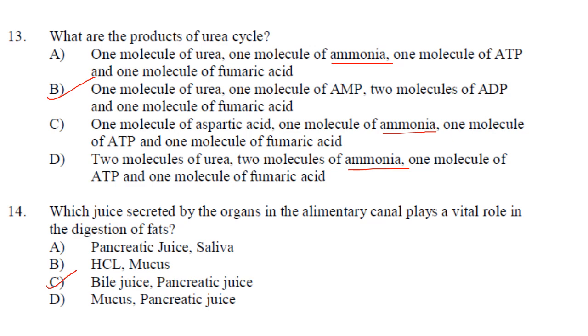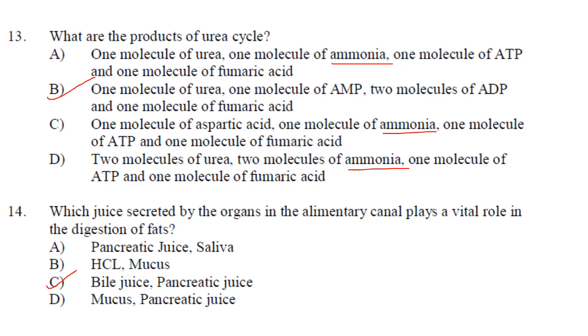Then what are the products of urea cycle? So urea cycle is the process of conversion of toxic ammonia to less toxic urea. So if you see option A, they have told one molecule of ammonia is liberated. No. Option C also tells ammonia being liberated. Option D also gives ammonia being liberated. So that cannot be the answer. So option B is the answer.